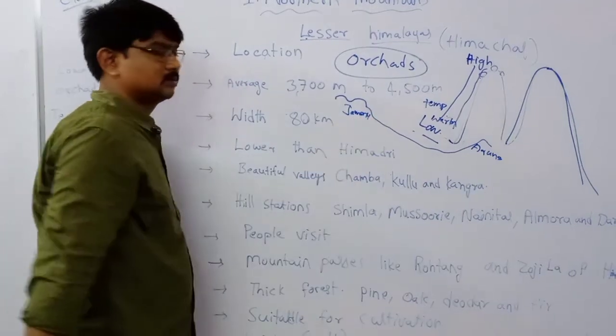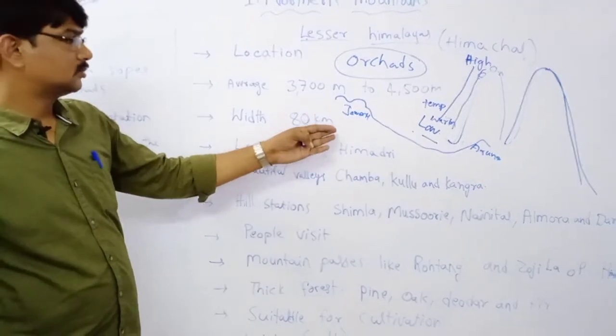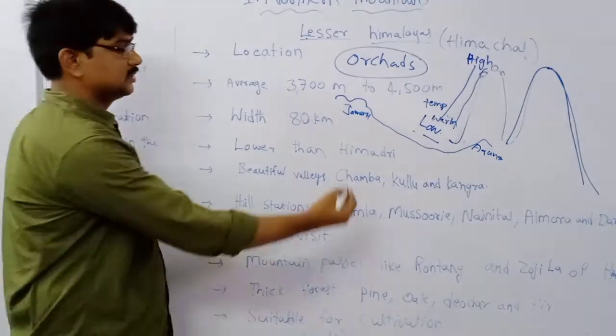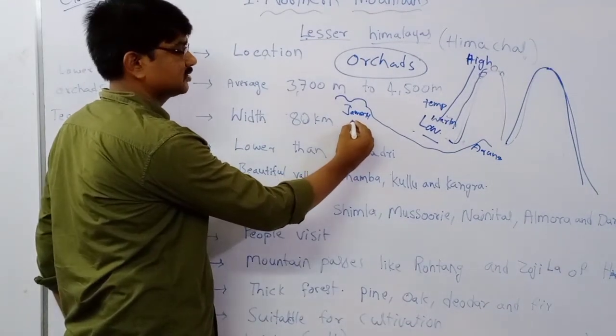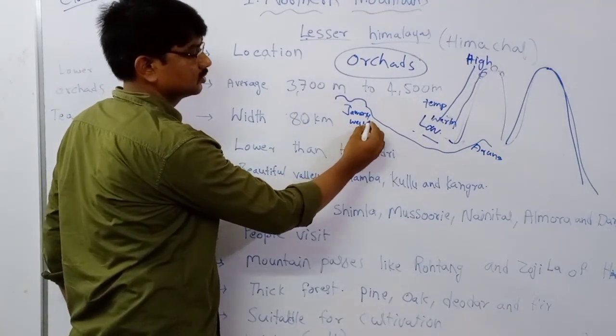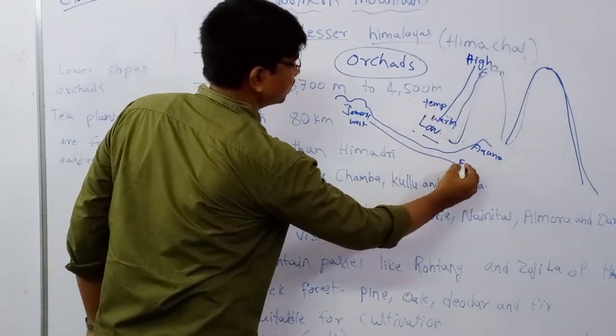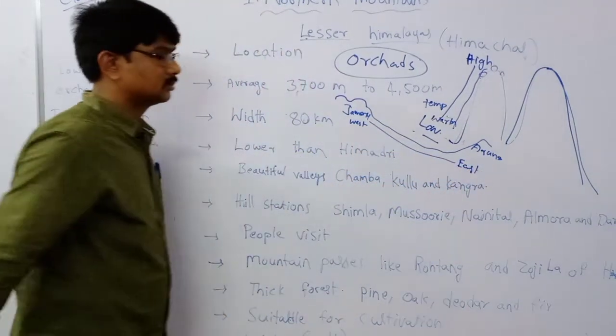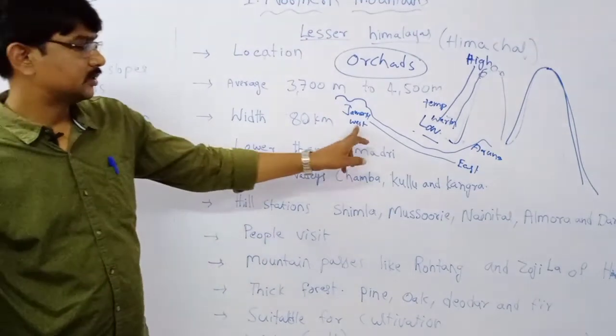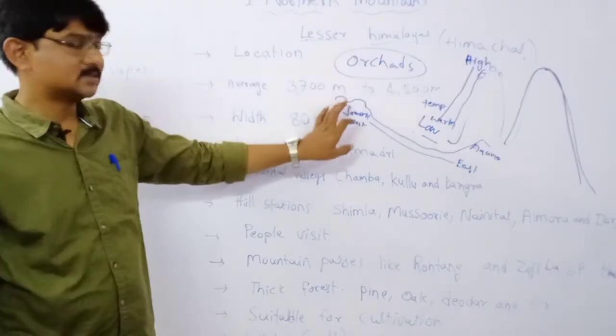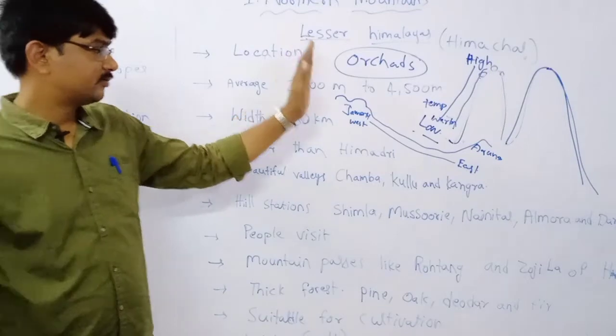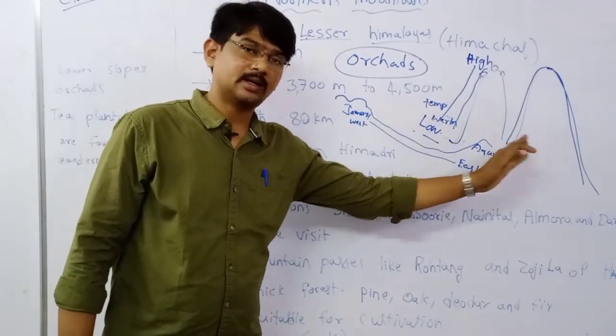This is called the western part. The Himalayan ranges stretch from west to east, from Jammu Kashmir to Arunachal Pradesh.